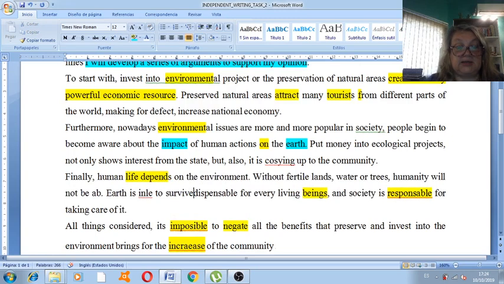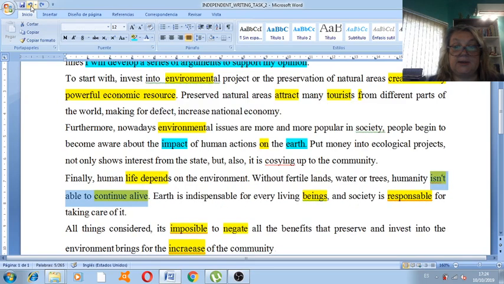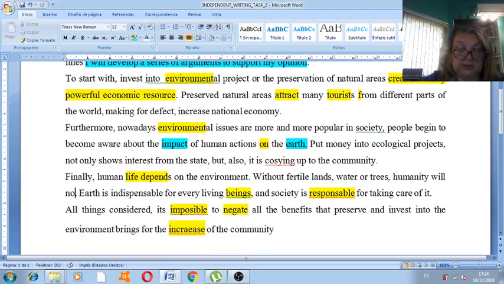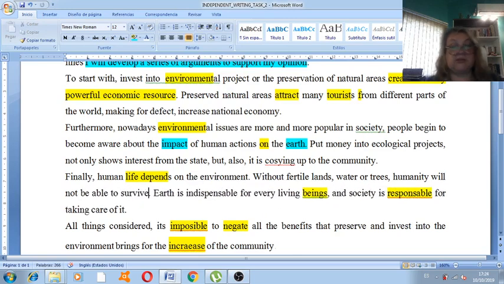All right, in English, we have to be very... what happened here? Humanity will not be able to survive. Well, something happened here and I have to go back. Right, so this is the part that I need to remove, and humanity will not be able to survive. I was saying that in English we have to be very, very careful with the time reference of our tenses.